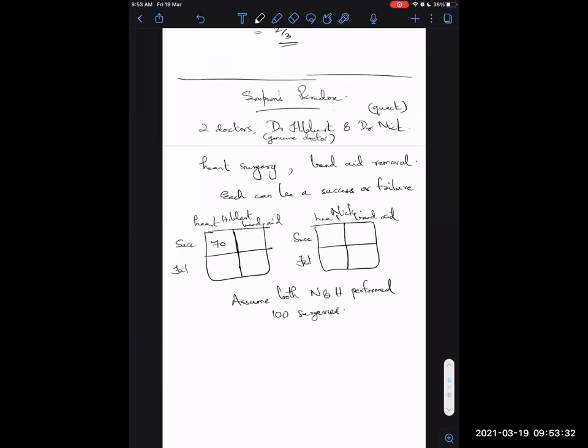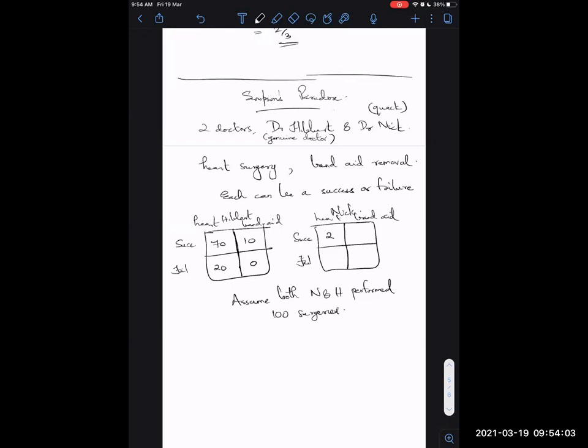Okay. And 70 of them were successes for Hibbert when he did the heart surgery, and 20 of them were failures, and for the band-aid all of them were successes. So out of the total 100 surgeries, 70 of them were successes for the heart ones, and 20 were failures for the heart, and 10 were successes for the band-aid removal.